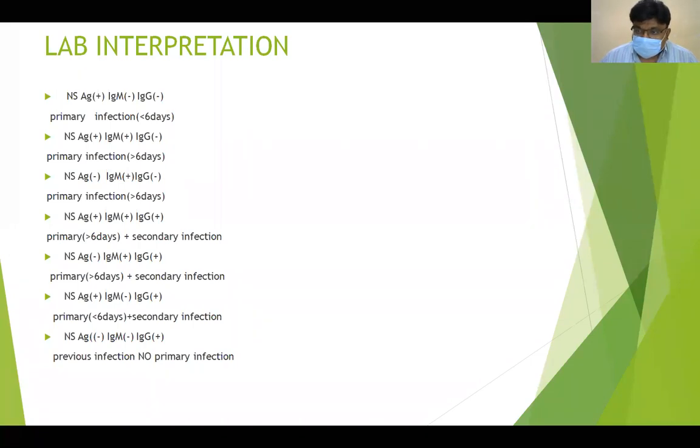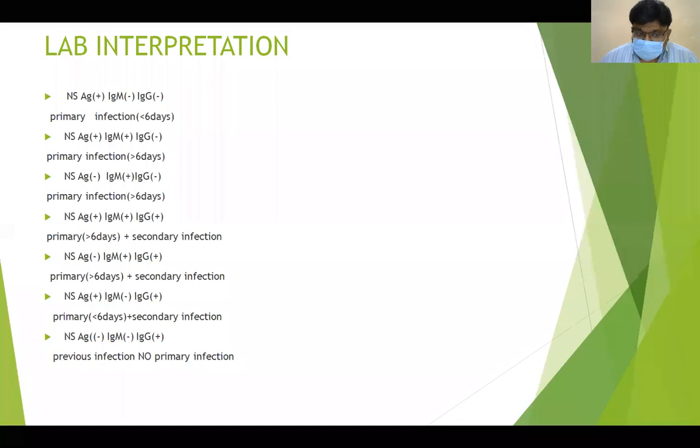Because even in a secondary infection, IgM will appear after the 5th day. So, if NS1, IgM and IgG are all positive, then it is a secondary infection or a primary of more than 6 days. If NS1 is negative, IgM is positive, IgG is positive, then it may be a secondary infection or a primary infection of more than 9 days duration.